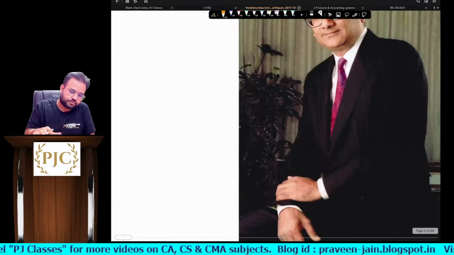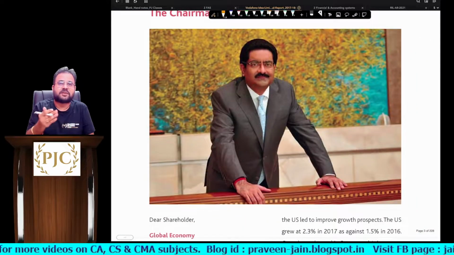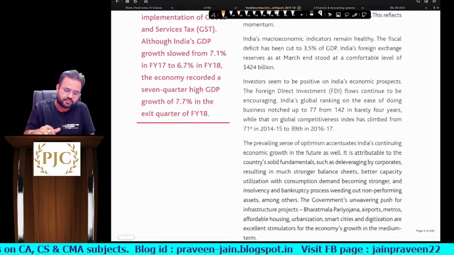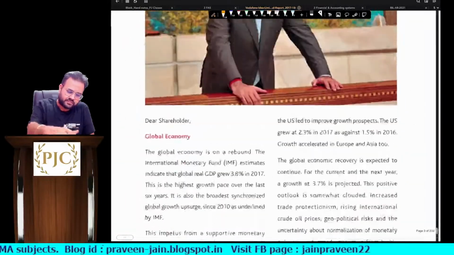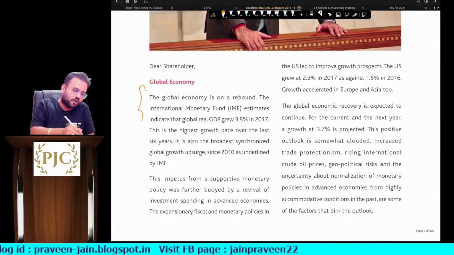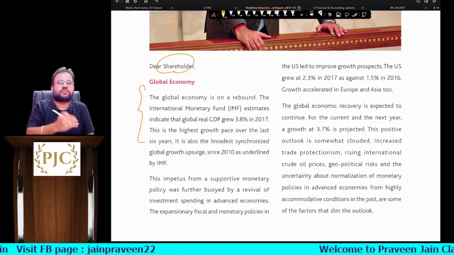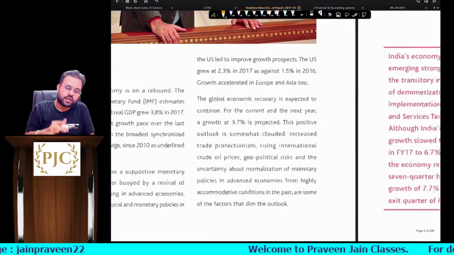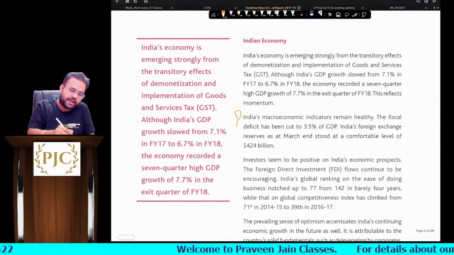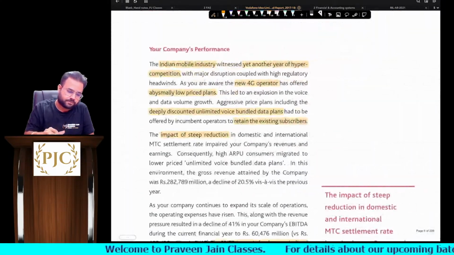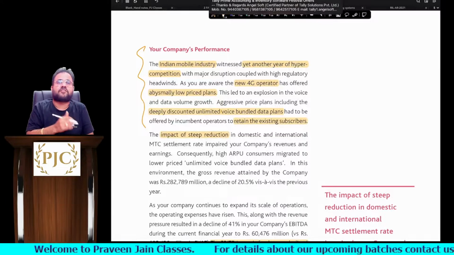You can see the chairman's message, from our Kumar Mangalam Birla sahab. So he is talking about various things. He is talking about the global economy. This report he is giving to whom, sir? Shareholders. So he is talking about how the total economy performed, how the Indian economy performed, and what the performance of the company was.